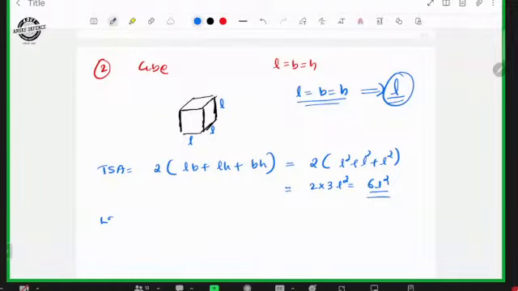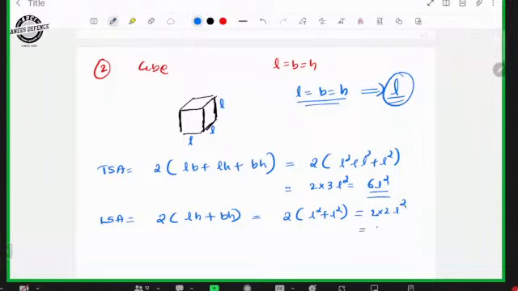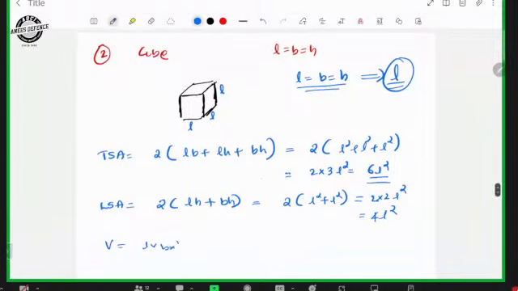What is lateral surface area? Lateral surface area is equal to 2 into (LH plus BH). So this can be considered as 2 into (L square plus L square). It will be 2 into 2L square, that is 4L square. Volume is equal to length into breadth into height, which is equal to L into L into L. It will be L cube.